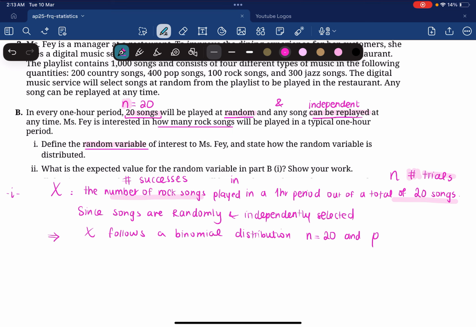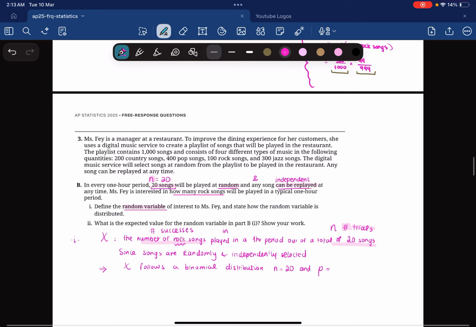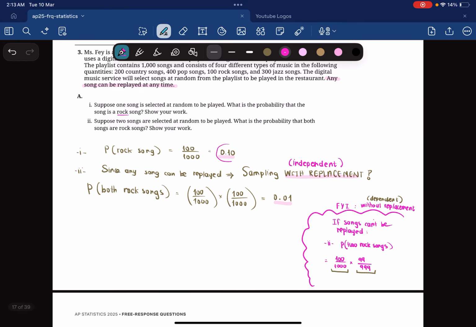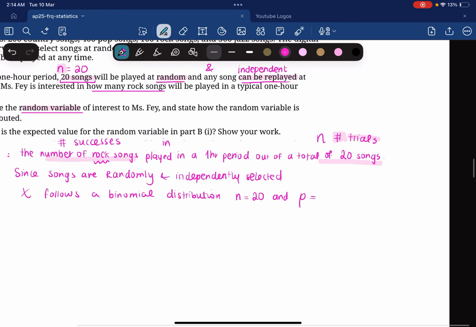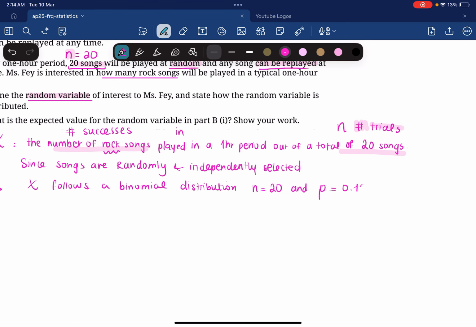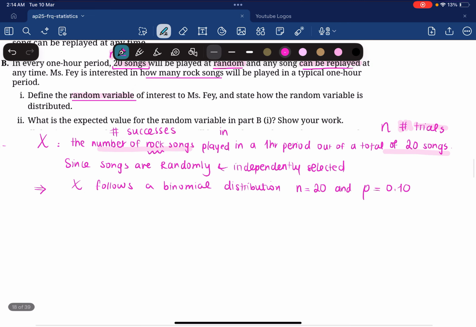we know the probability of success. We know the probability of getting a rock song, 100 out of 1,000. We answered it in part I. So 0.10. So X follows a binomial distribution with 20 trials and 0.10 as the probability of success. We can write it like this. So that's part I, state how the random variable is distributed.